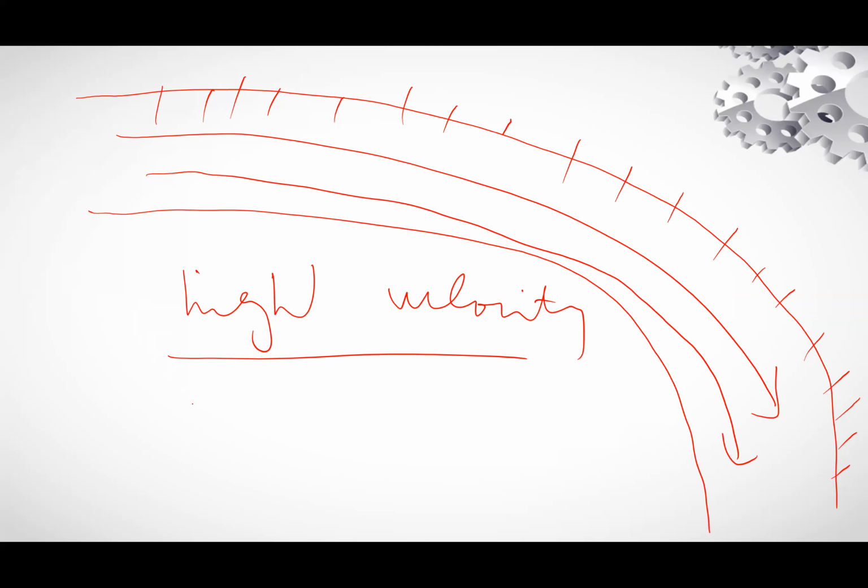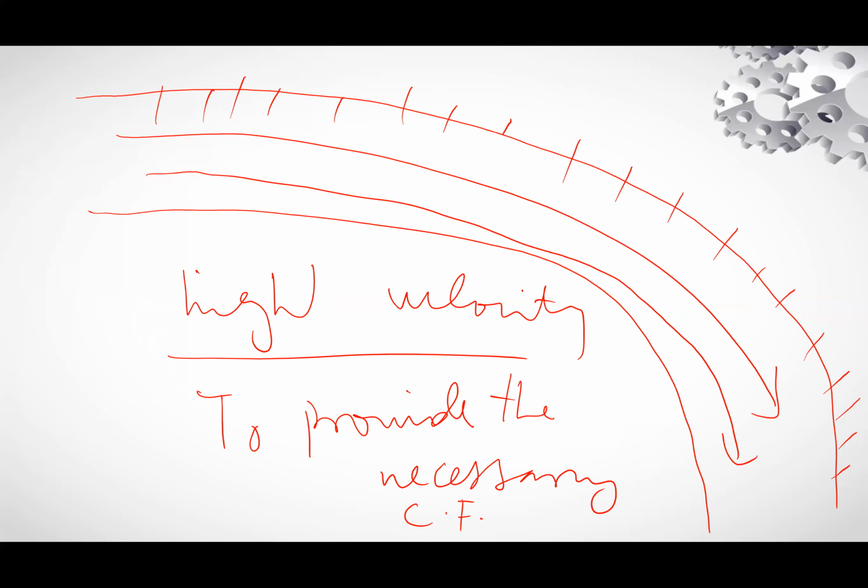If you take a road like this, the outer edge will be made a little higher than the inner edge, as when a car takes a turn at high velocity, to avoid the toppling of the car and to provide the necessary centripetal force. This is the banking of the road.